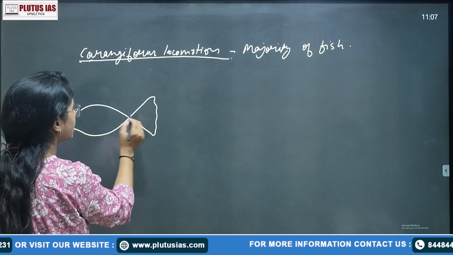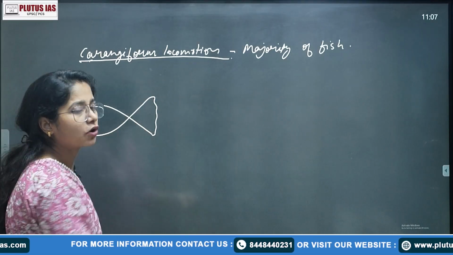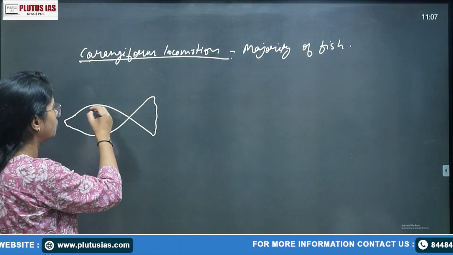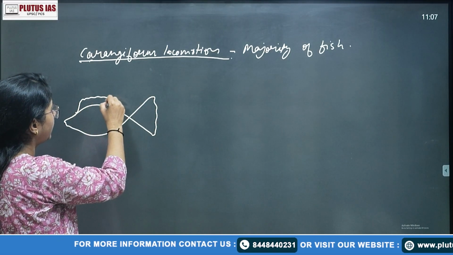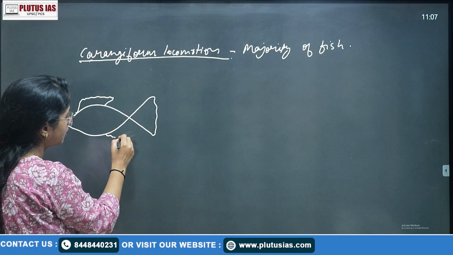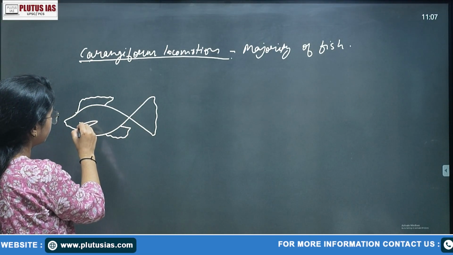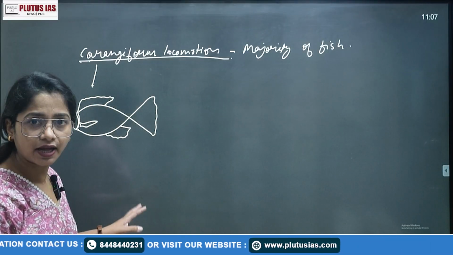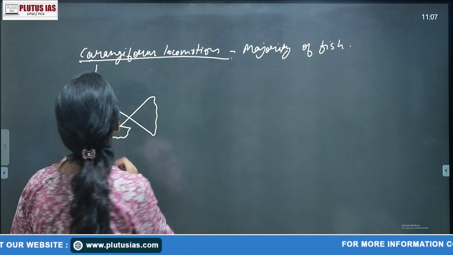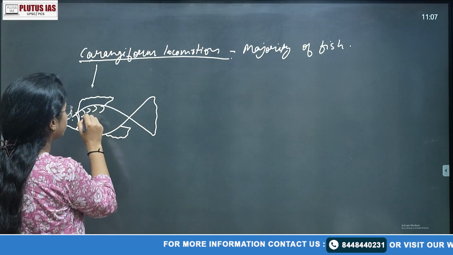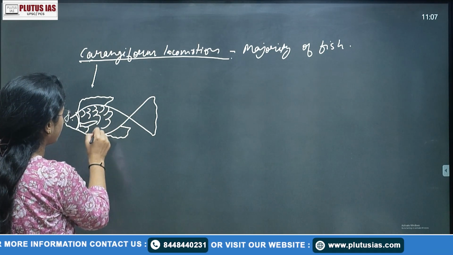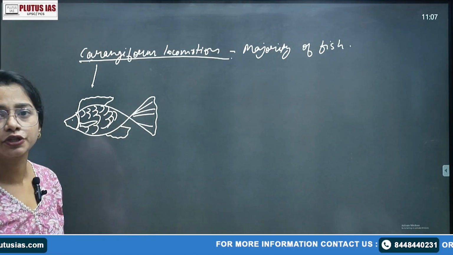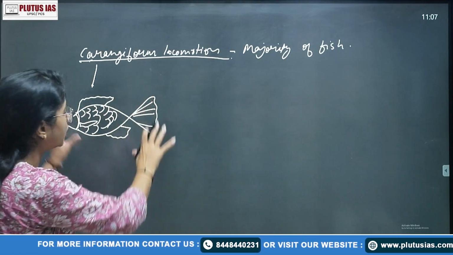So we can see the heterocercal or homocercal caudal fin. It is a different concept, but yes, you can make the heterocercal or homocercal. Then there are your pelvic fins, then your pectoral fins, right? These are the fins here. The majority of fishes look like that. So what happens in this kind of movement? Only 1/3 of the body portion moves. The whole body does not move.